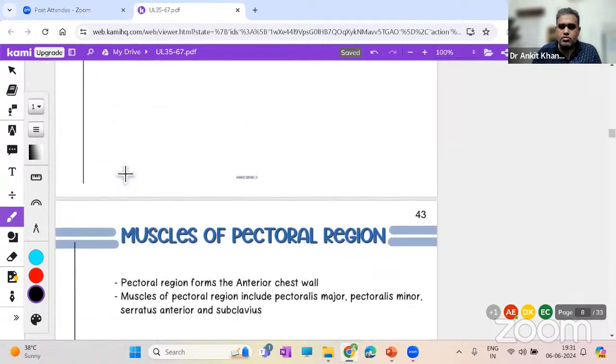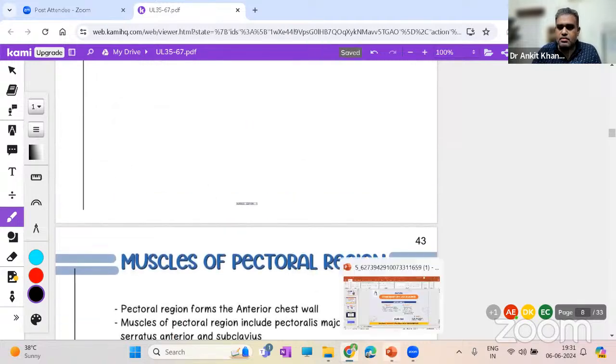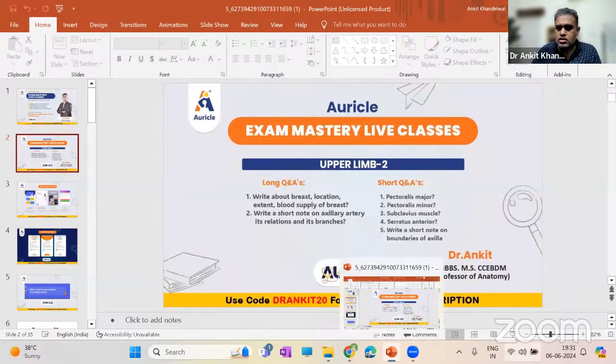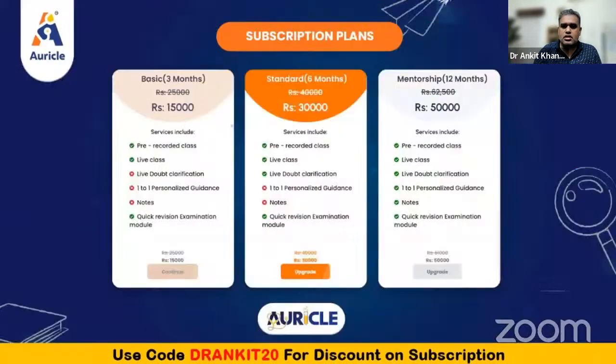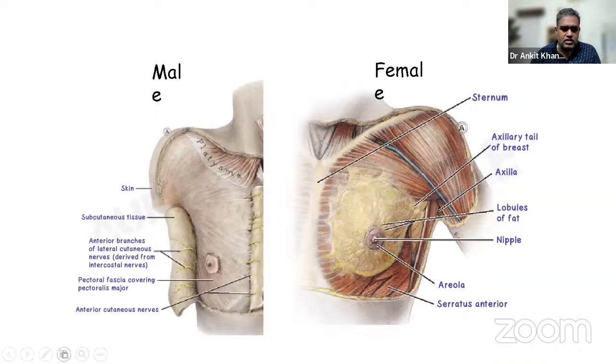Fair enough. Now, moving to the muscles of the pectoral region, let me just go through, guys, some of the other important points that are left from the breast part. Just a second. Yeah, here it goes. See over here, now some points are written. Let us just go through them. This is just the difference between a male and a female breast. The main difference is that in the male breast, the acini are absent.